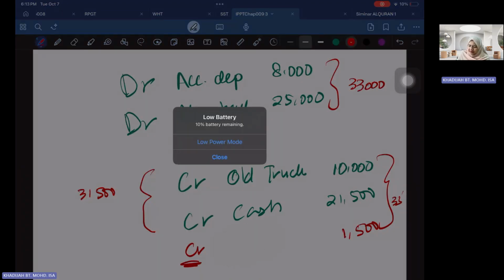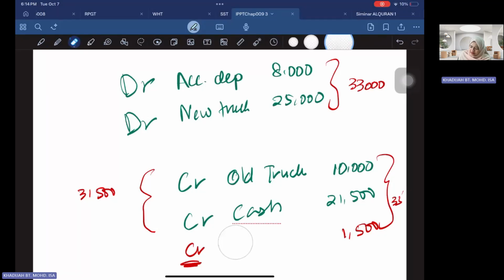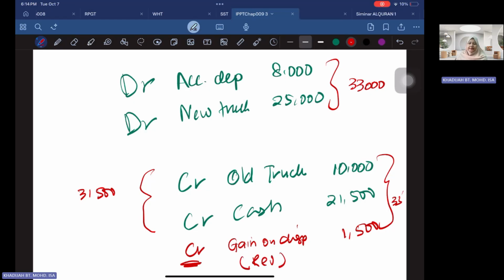Sorry, let me do it again. All right, this one is what we call gain on disposal. And how do you know it's a gain? Because on the credit side is a revenue, so it's a gain. Yeah, so that's how you decide on the value of the gain or loss, depending whether the debit side or the credit side needs to be added.